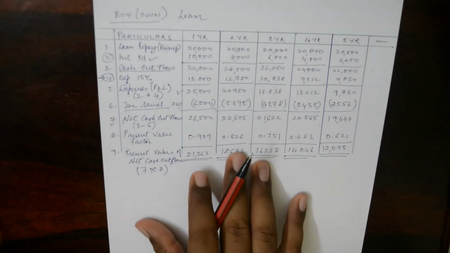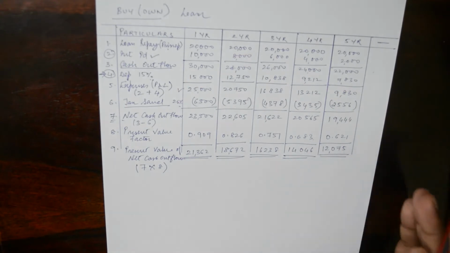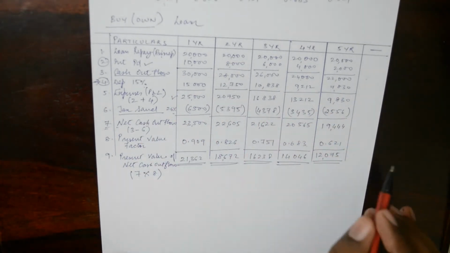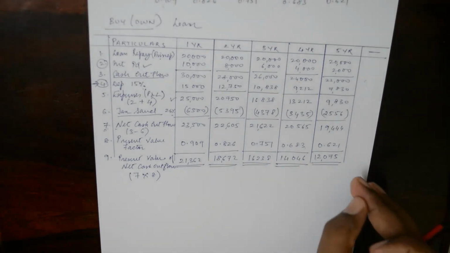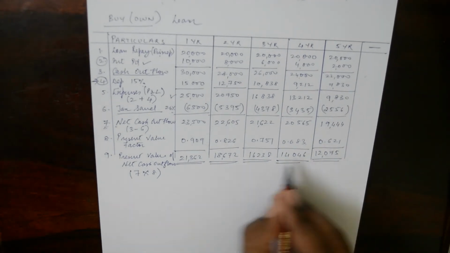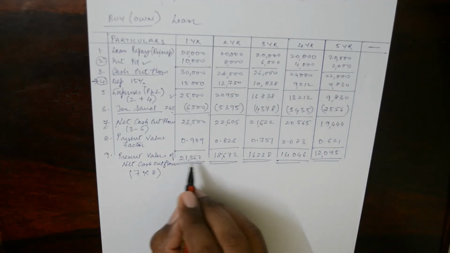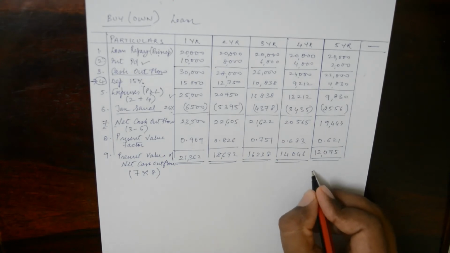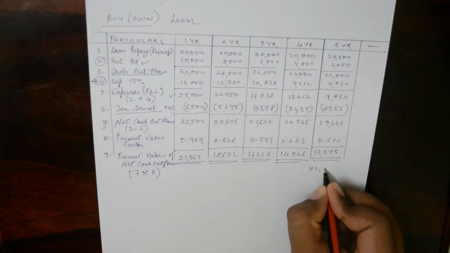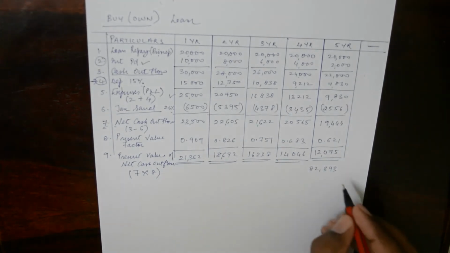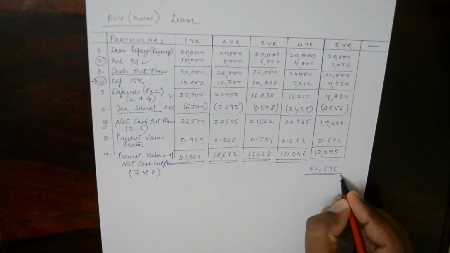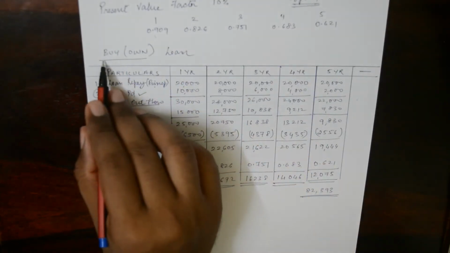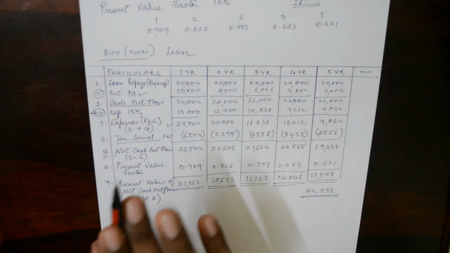So suppose now we want to know what is the total expenditure. We know the expenditure, but what is the present value of the total expenditure? The present value of the total is for all 5 years. So if you total this up, we are getting the present value of all 5 years, that is coming to 82,393. So this is the amount as of today that the businessman would be spending if he had to buy that particular asset on loan.